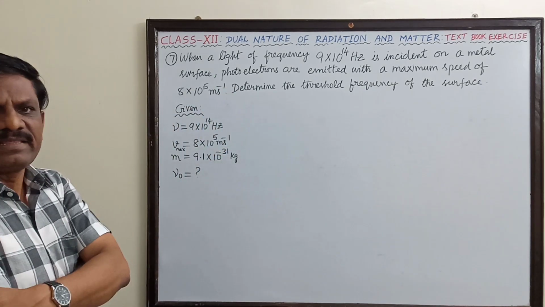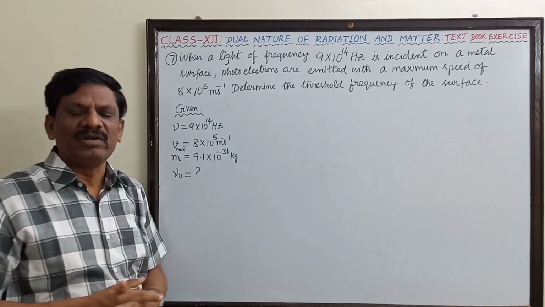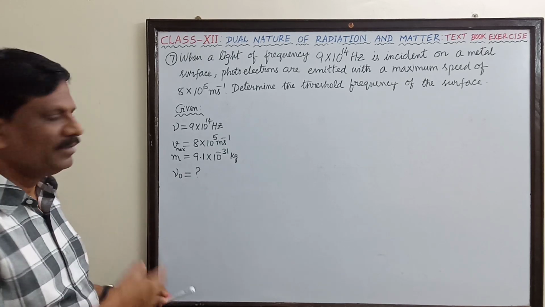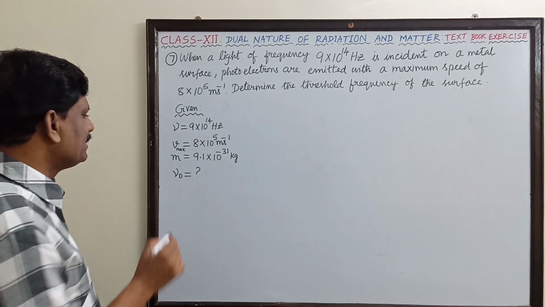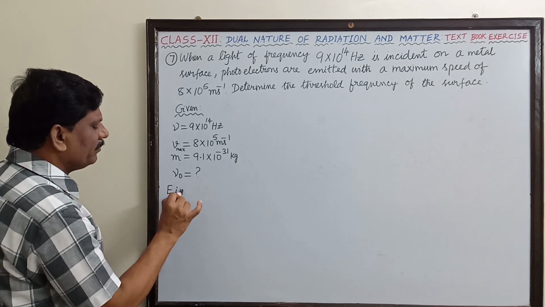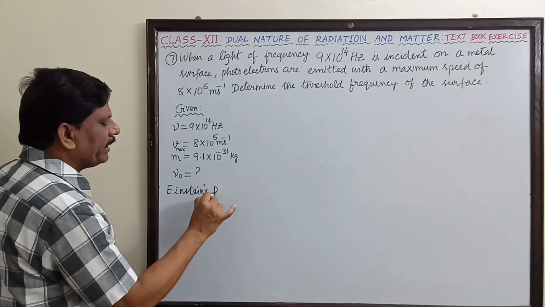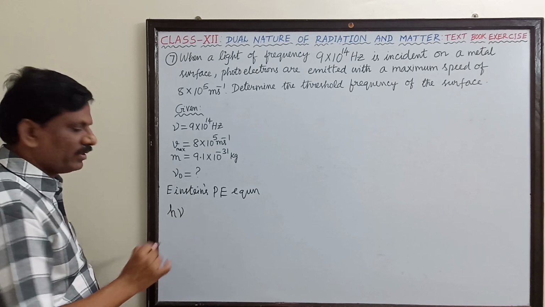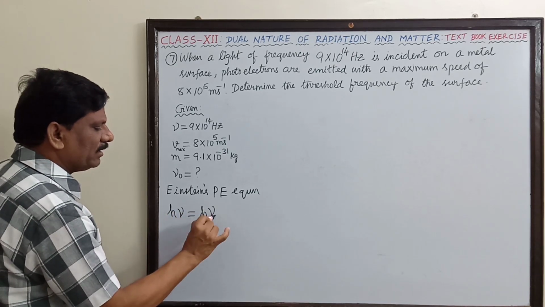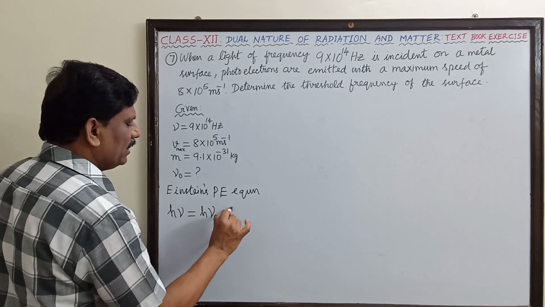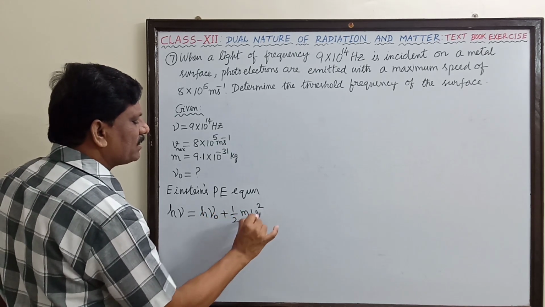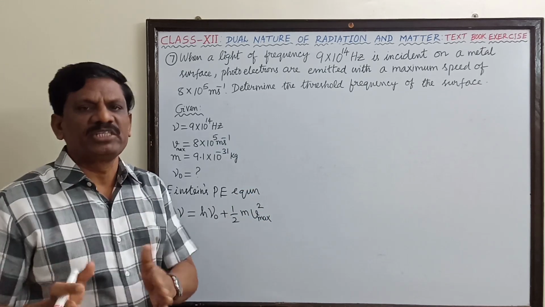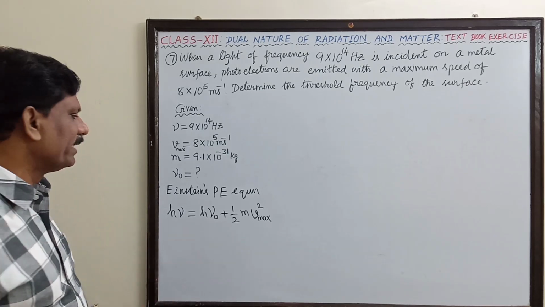Now what is asked here is the threshold frequency, the minimum frequency required for photoelectric emission to take place. That is denoted by the symbol nu naught. So from Albert Einstein's photoelectric equation, the incident energy h nu is equal to h nu naught, that is the work function, plus half m v square maximum, that is the maximum kinetic energy. This is the root equation we have to remember to solve all problems in photoelectric effect.